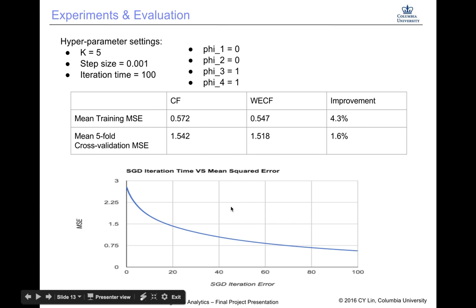In this figure, we show the mean squared error decreasing as the iteration count increases. So for each iteration, we go through the entire data set and do stochastic gradient descent. After 100 iterations, there's still room to be improved, but because it's very computationally expensive, we just stop at 100 iterations.